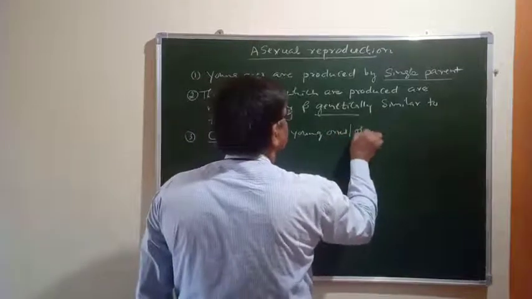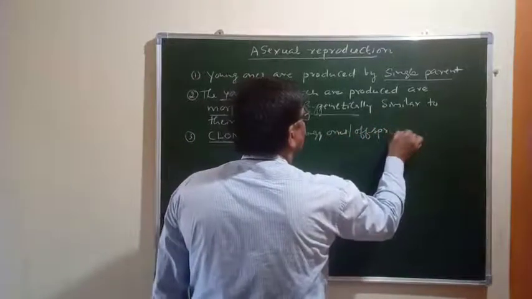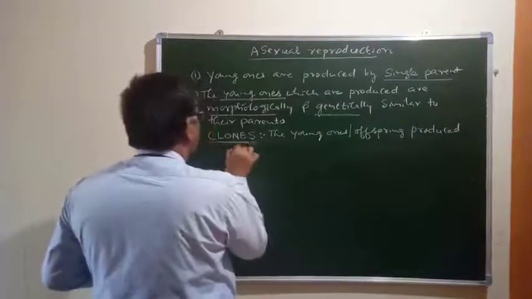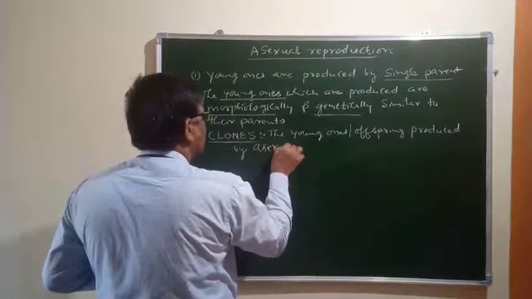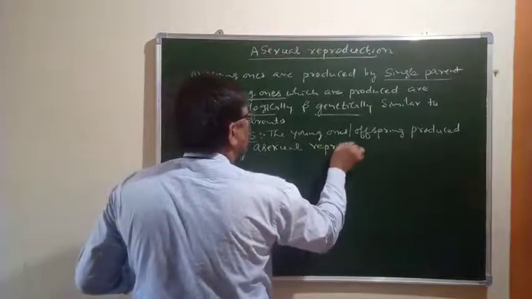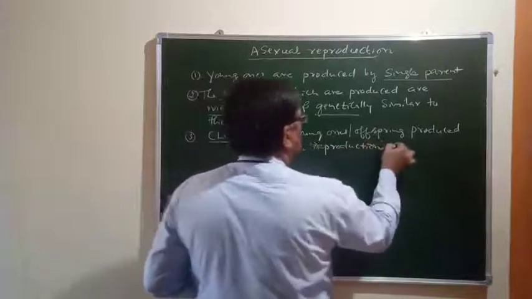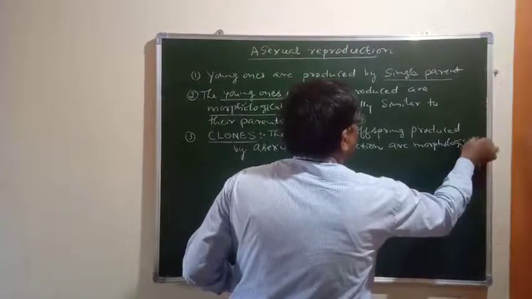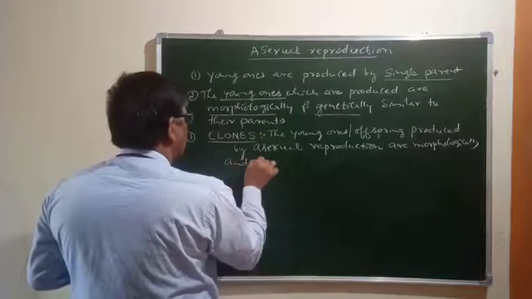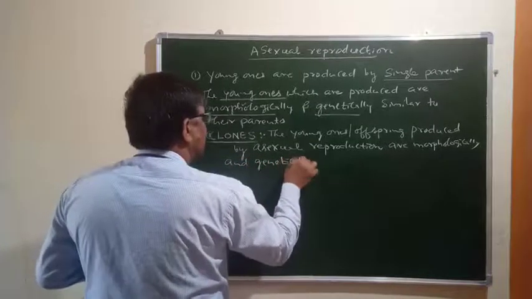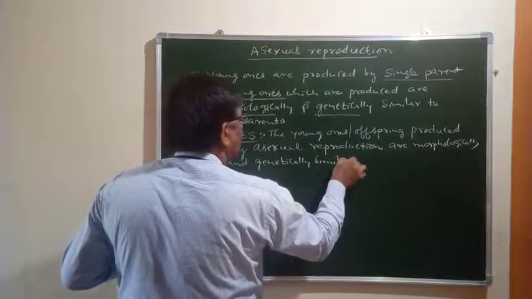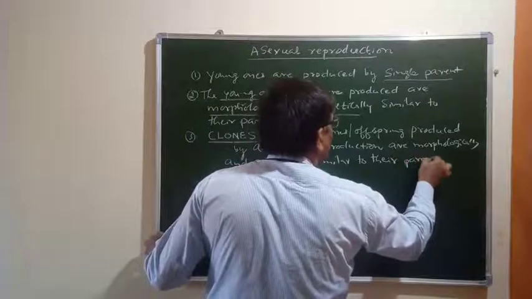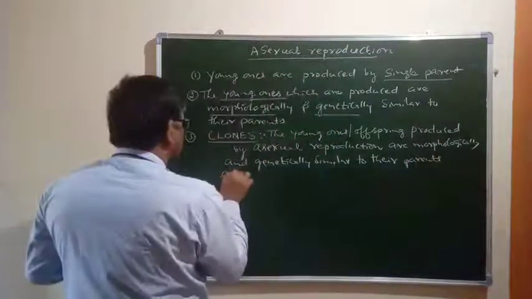So you have to write like this, once again I am explaining: the young ones or offspring produced by asexual reproduction are morphologically and genetically similar to their parents, are called clones.